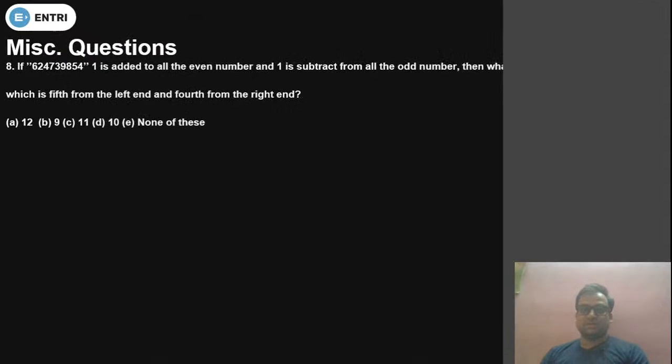Okay. Now this one is an easy question. Anybody can do it, and this is only the miscellaneous question, and you can expect +1 mark in this as well. So just try to solve it.